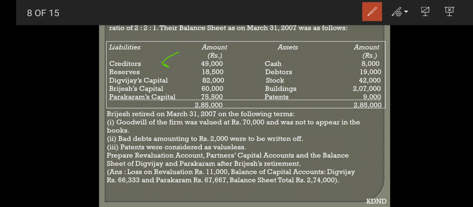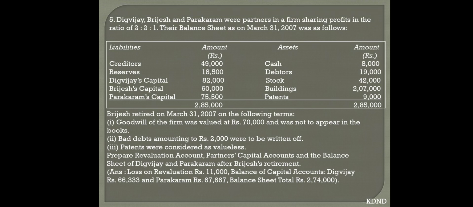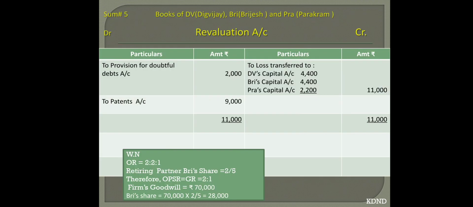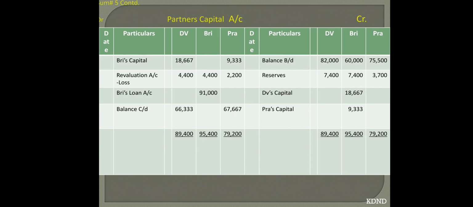Then reserves. Now reserves are to be distributed among the partners. So come to your partner's capital account, and there you write down by reserves, distribute them among all the partners in 2:2:1. So that will give you 7,400, 7,400, 3,700.